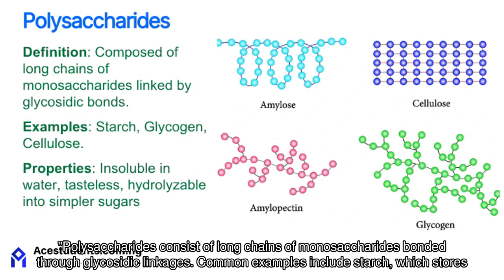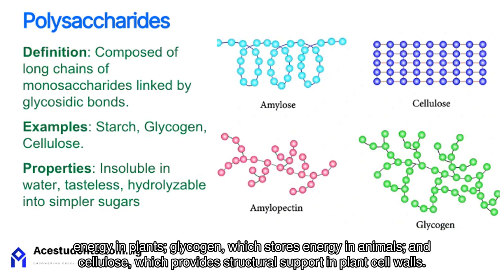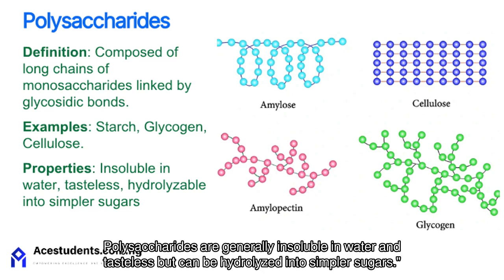Polysaccharides consist of long chains of monosaccharides bonded through glycosidic linkages. Common examples include starch, which stores energy in plants; glycogen, which stores energy in animals; and cellulose, which provides structural support in plant cell walls. Polysaccharides are generally insoluble in water and tasteless, but can be hydrolyzed into simpler sugars.